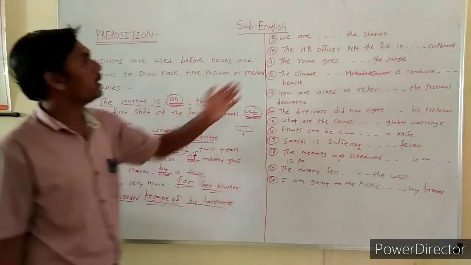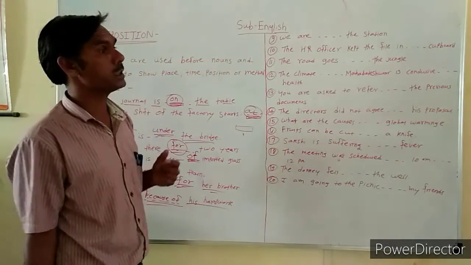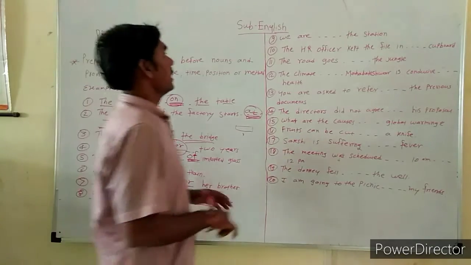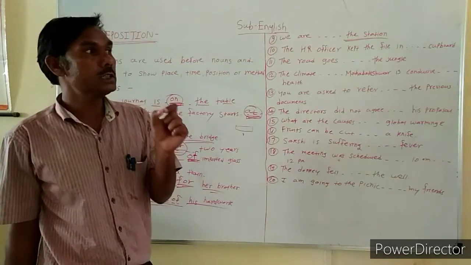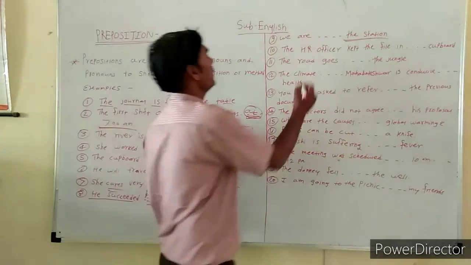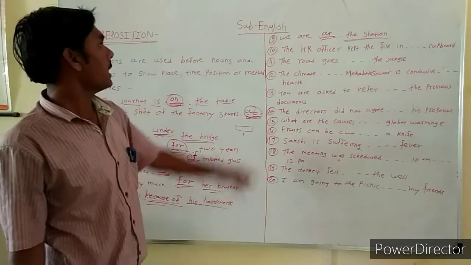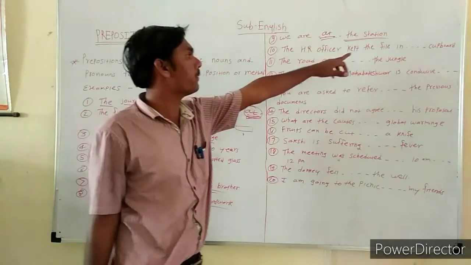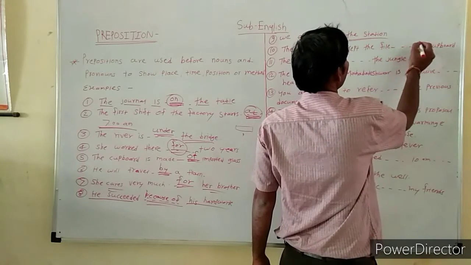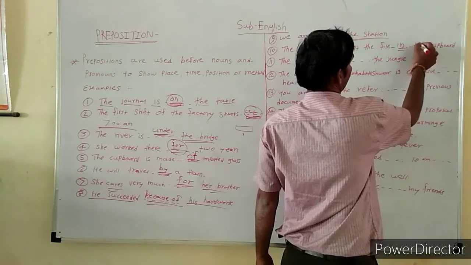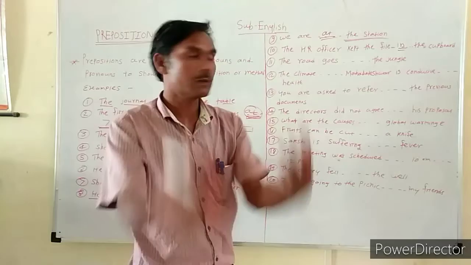Next example, we are dash the station. When we learned the prepositions, I told that if a specific place is given, at is used as the correct preposition. We are at the station. Next example, the HR officer kept the file in dash. Here the answer is in the cupboard. In is correct. The HR officer kept the file in the cupboard.